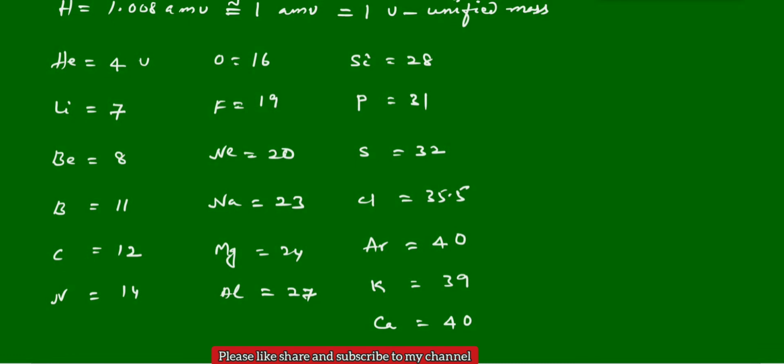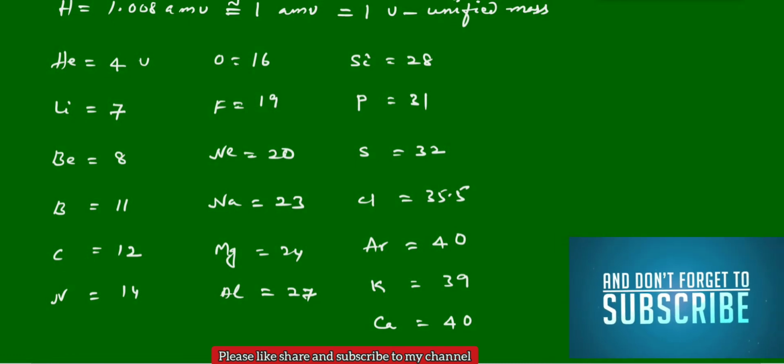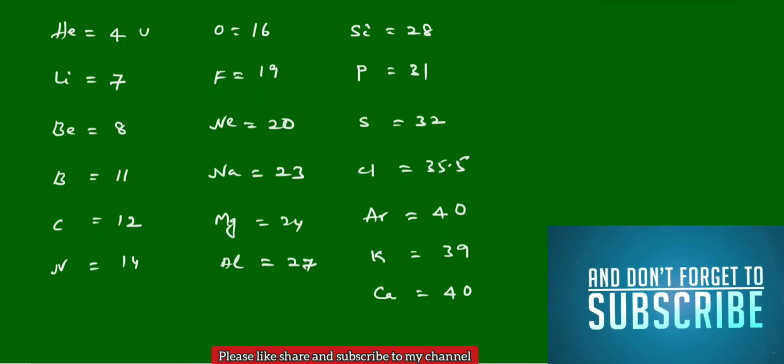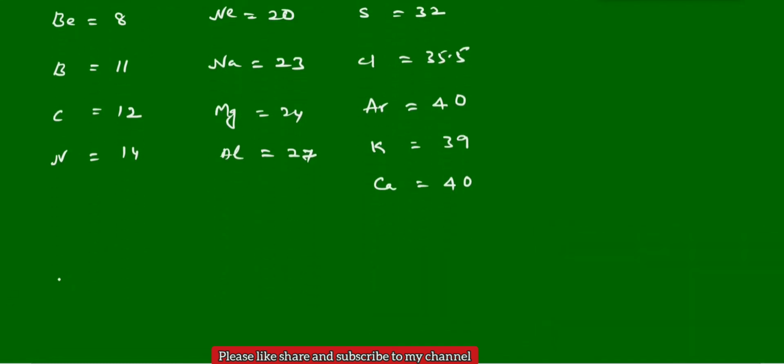If they ask the atomic mass of, for example, sulfur in grams, what do you have to do? The 32 is in atomic mass units, not grams.